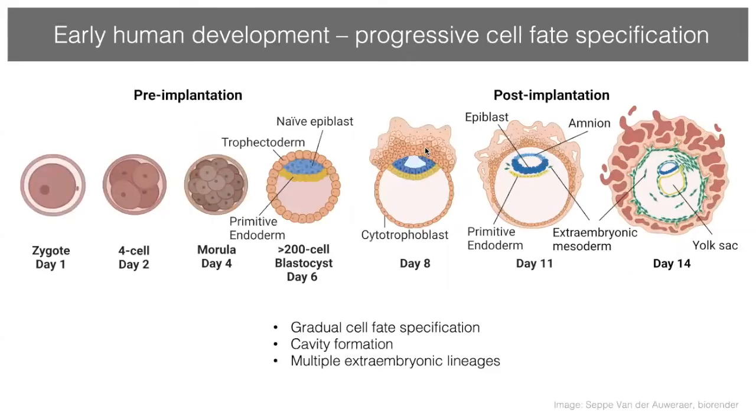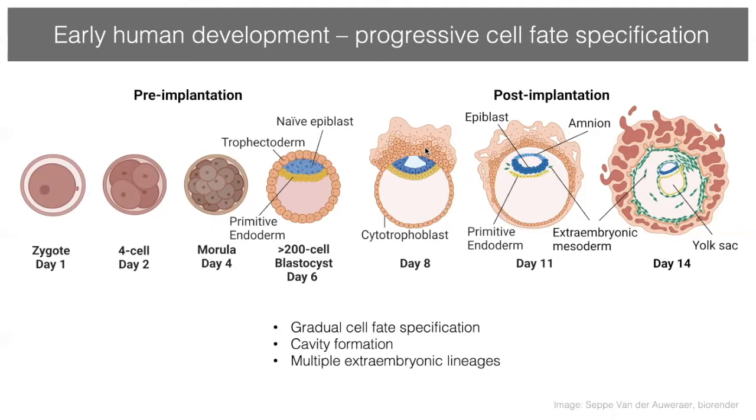In the human embryo, cell fate is gradually restricted. The first cell fate decision segregates the trophectoderm cells, the outside of the embryo, that will become the placenta. And within inner cells, a second cell fate decision takes place that segregates the naive epiblast, from which all embryo cells will come, and then the primitive endoderm, as you can see here in yellow, which is another extraembryonic lineage. A cavity is formed in the blastocyst, then the embryo implants into the uterus.